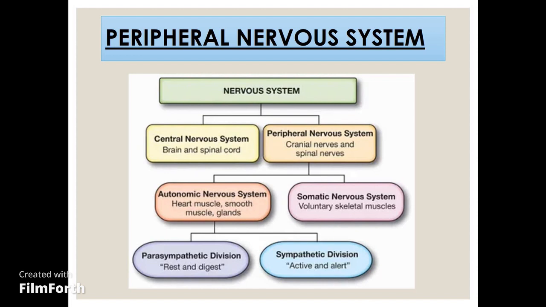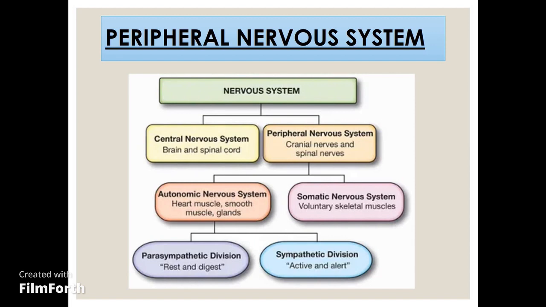Here I am going to give you an example from the cranial nerves. For example, the accessory nerve controls the head and neck movement, and it is a somatic nerve as it supplies the skeletal muscles, which are the trapezius and sternocleidomastoid. Whereas if we talk about the vagus nerve, it supplies our viscera and performs involuntary, autonomic function, and it is included in the autonomic nervous system.